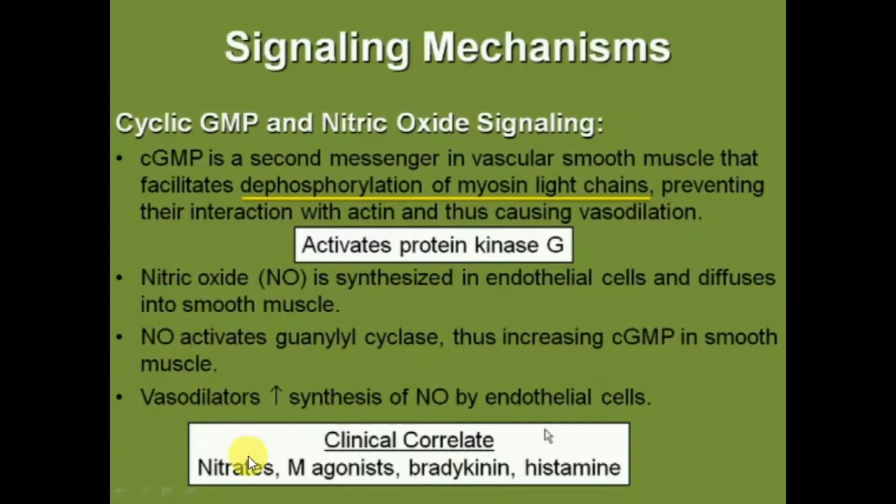Vasodilators like nitrates, M agonists, bradykinin, histamine increase the synthesis of nitric oxide by endothelial cells. So we can see there are 3 types of protein kinase: protein kinase A is linked with adenyl cyclase, protein kinase C is linked with phospholipase C, and protein kinase G is linked with guanylyl cyclase.